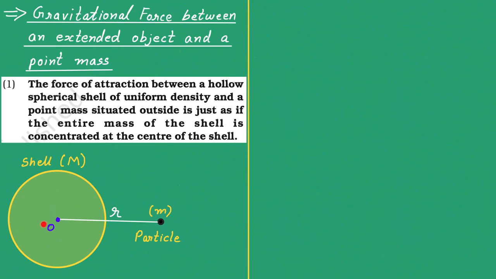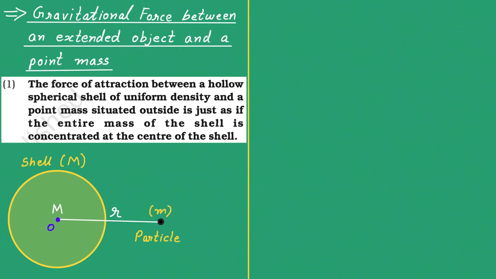Means here the center of the shell behaves as if it is having the total mass capital M of the shell. That means this point O behaves as a particle having mass capital M. Now this is another particle and the distance is r between them.